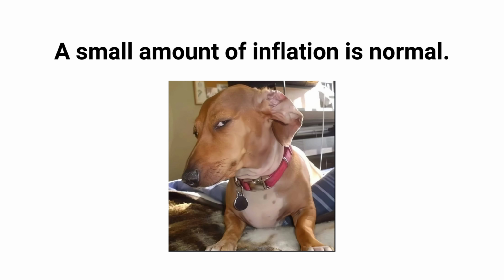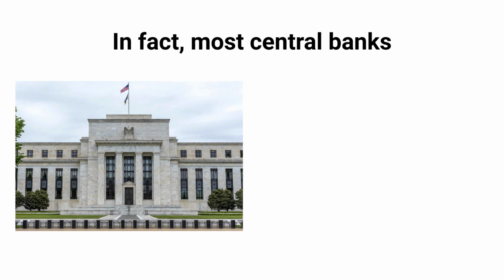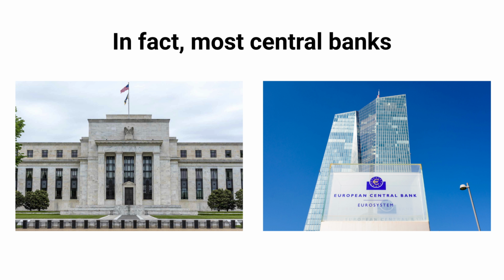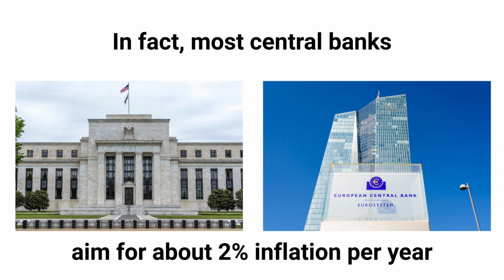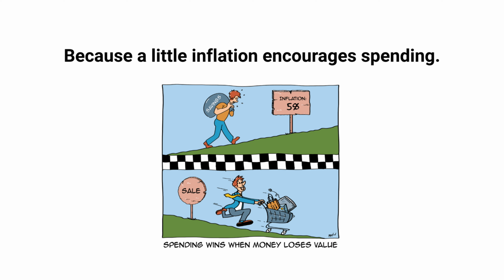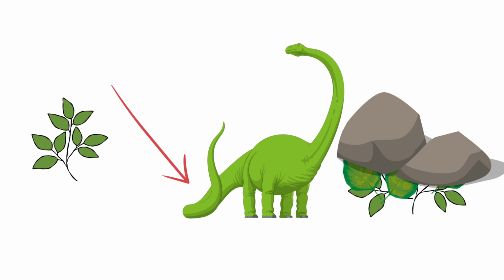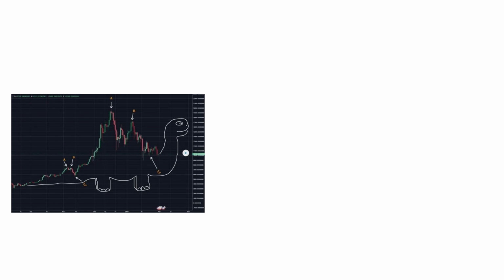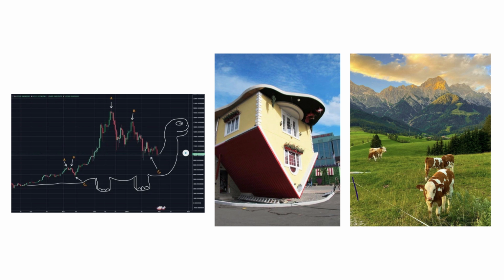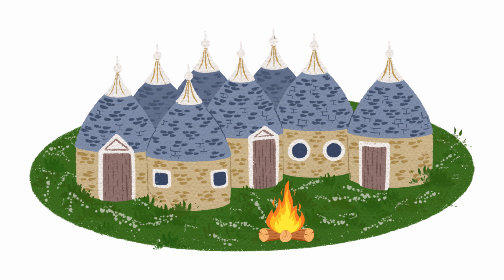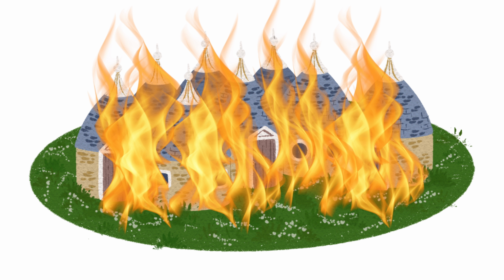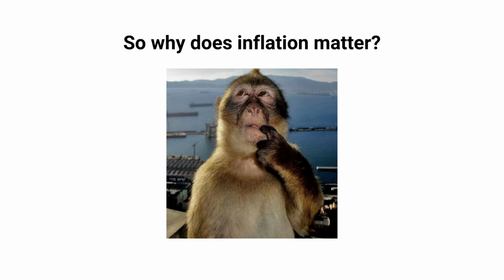But here's something important. A small amount of inflation is normal. In fact, most central banks like the Federal Reserve and the European Central Bank actually aim for about 2% inflation per year. Why? Because a little inflation encourages spending. If leaves slowly lose value, dinosaurs don't hoard them under rocks. They invest, they build, they expand. A small fire warms the village. A wildfire destroys it.